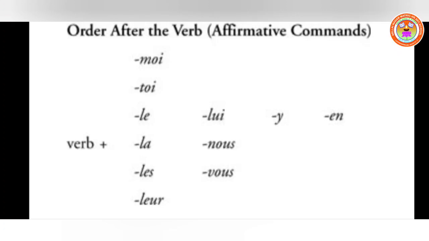Okay, that is before the verb. Now after the verb, in the affirmative form of the imperative tense, moi, toi, le, la, les, lui, all these pronouns are the ones which come first after the verb. Then after that comes lui, nous and vous. Then comes the pronoun of place, then comes the pronoun of quantity. So these are the positions of the pronouns before the verb and after the verb in a sentence.